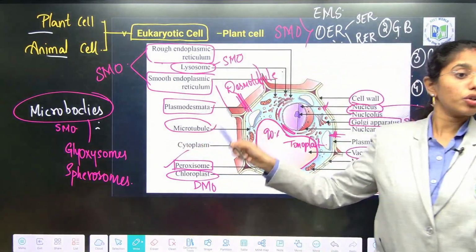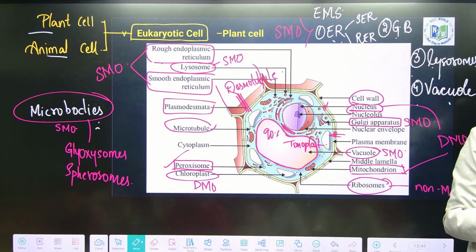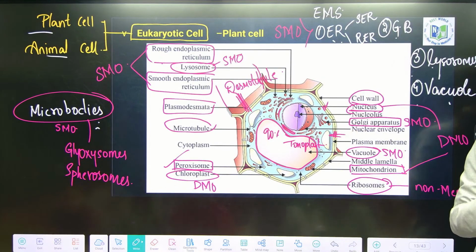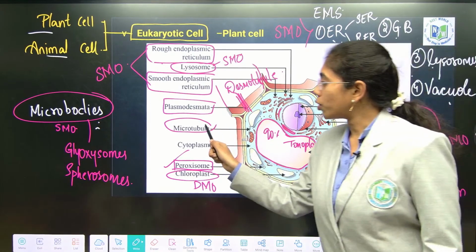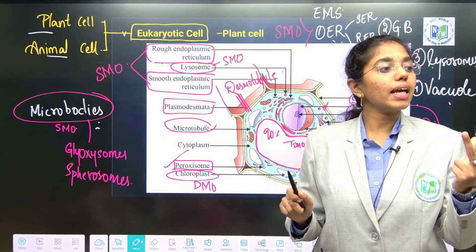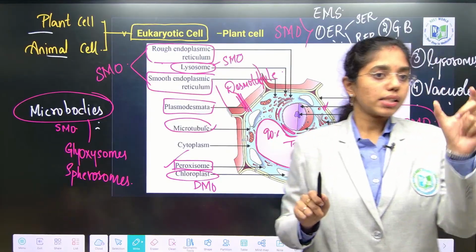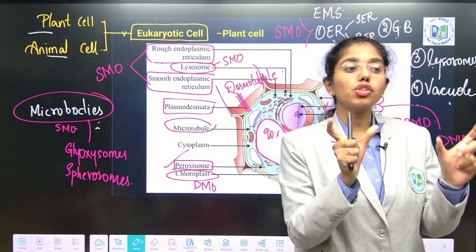Only microtubule is given in your diagram, but we have two more proteinaceous network structures called microfilaments and intermediary filaments. Microtubules, microfilaments, intermediary filaments: these three come under cytoskeleton. What is cytoskeleton? Cyto means cell, skeleton is structure.